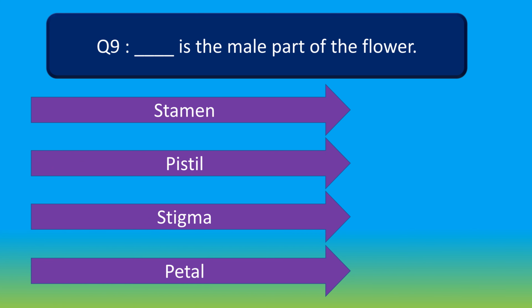Dash is the male part of the flower. Option A stamen, option B pistil, option C stigma and option D petal. Your time starts now.